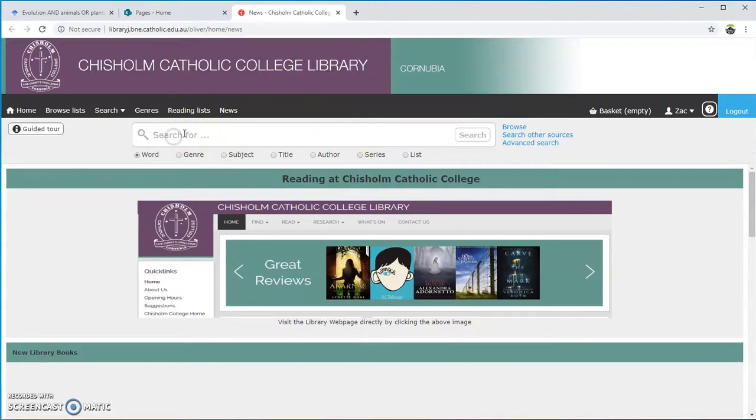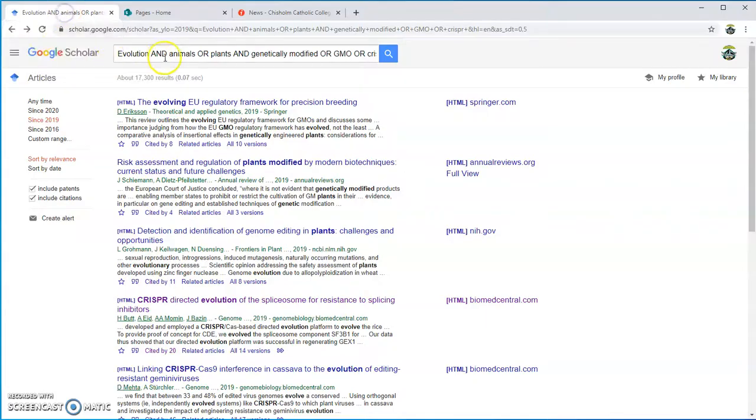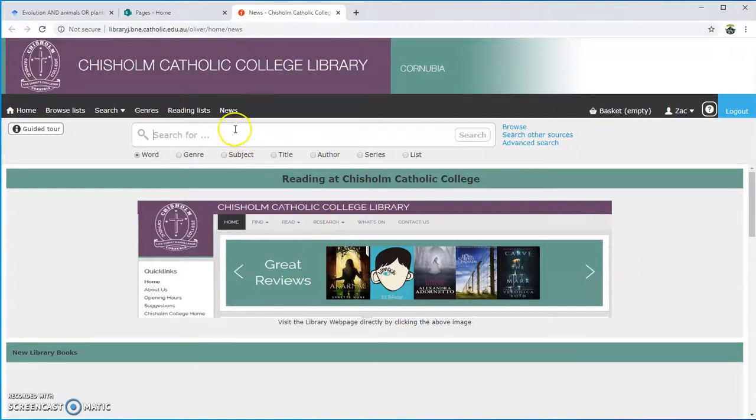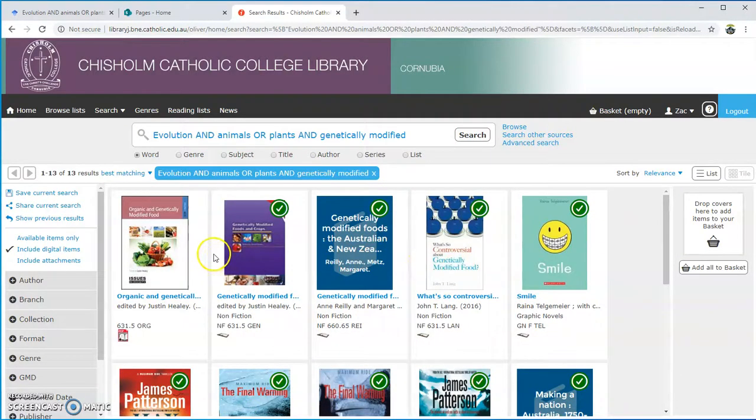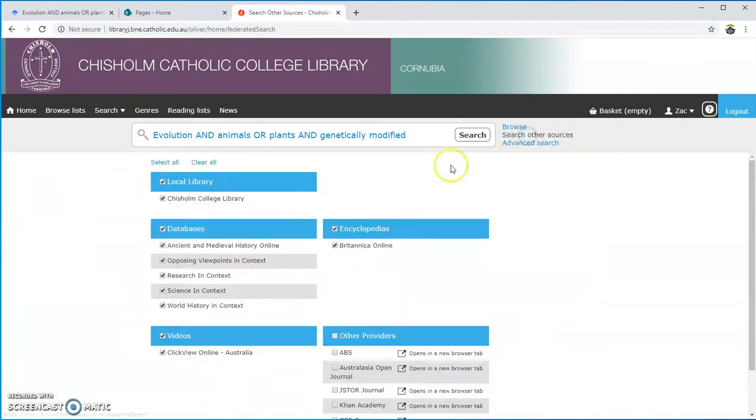Now, what you can do, you can chuck in, I'm just going to copy and paste this over. Let's look at evolution, plants, and genetically modified. Come over here, let's just type this in here, and click search. Okay, it's going to give you a bunch of stuff, books, random things, not going to be useful for you at all. Okay, you need to click the button here that says search other sources, just on the right of the big search bar. If you click that, it'll give you all these checks.